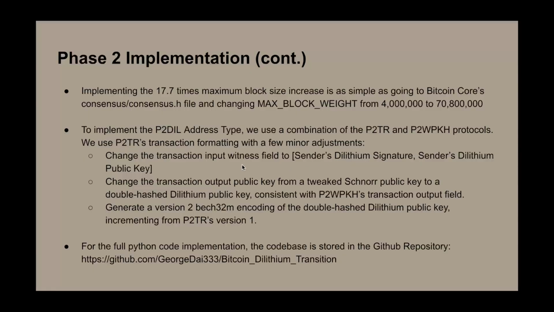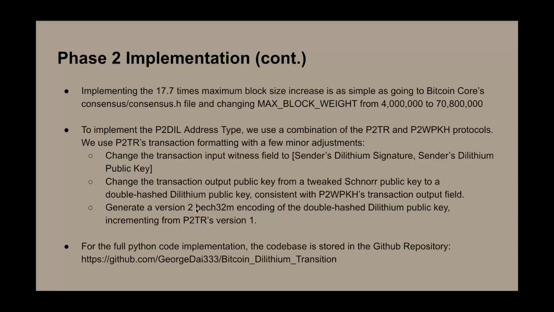We're simply going to change the input witness field to Dilithium signature and Dilithium public key instead of Schnorr signature and Schnorr public key. And we'll change the output field from a Schnorr public key to a double-hashed Dilithium public key. Basically, the sender's Schnorr signature and Schnorr public key are changed to Dilithium, and the receiver's Schnorr public key is changed to Dilithium.